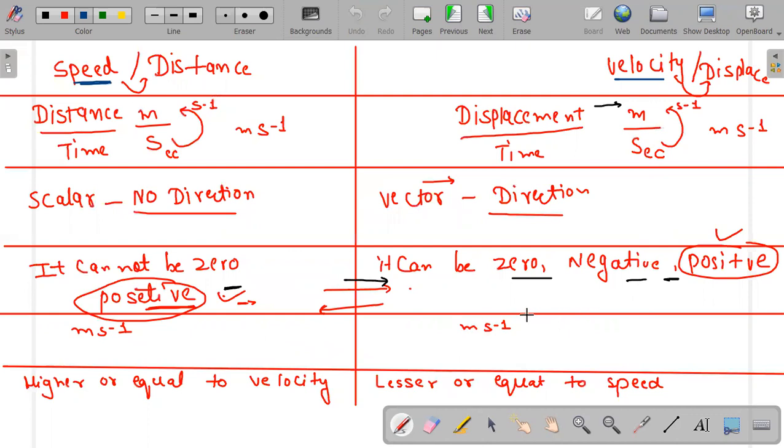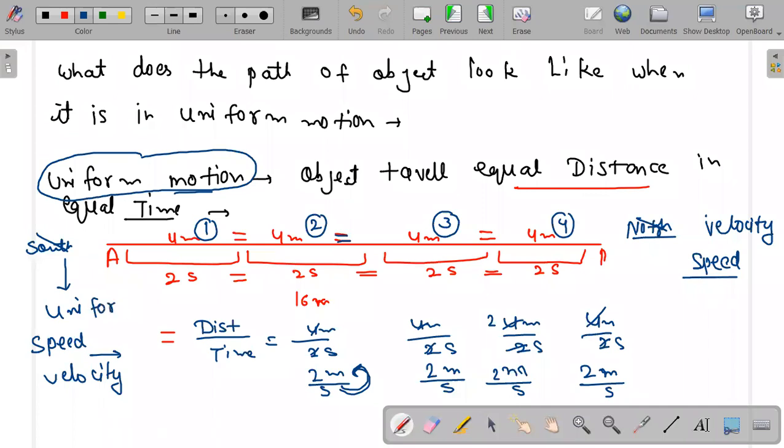Okay, so this is all about uniform motion. Remember one thing, this is everything about uniform motion. What does uniform motion bring to you? Uniform motion brings you uniform speed. You can see uniform speed, 2 meter upon second. 4 meter upon 2 second, 4 meter upon 2 second, 4 meter upon 2 second, 4 meter upon 2 second. So it is from uniform motion.